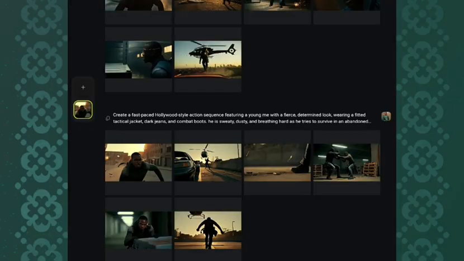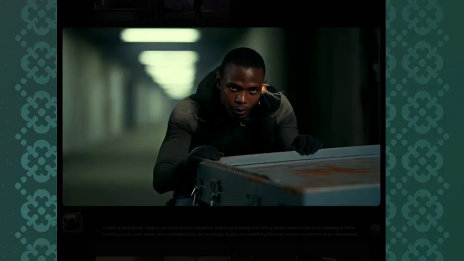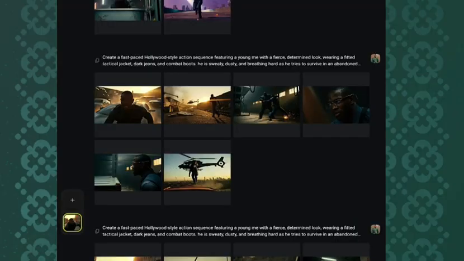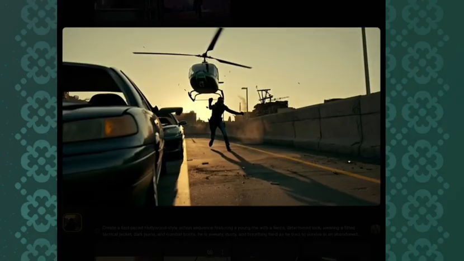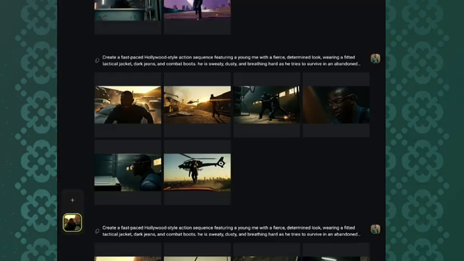Now, let me open the image so that you guys will see. This is the first image it gave to me, and this is the second image. As you can see, these are the images it created for me, which I use for the scenes. Now, how I created those videos you watched a moment ago was very simple. All I have to do is to tap on the image.